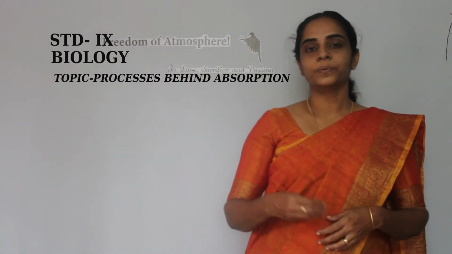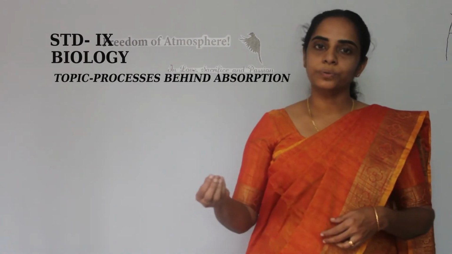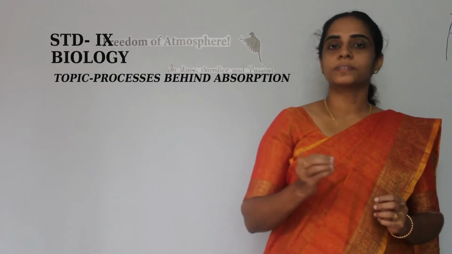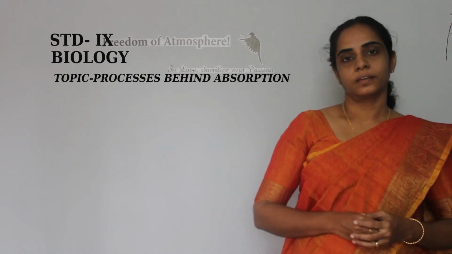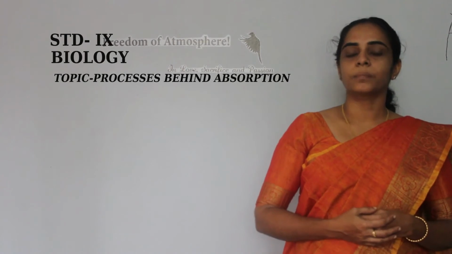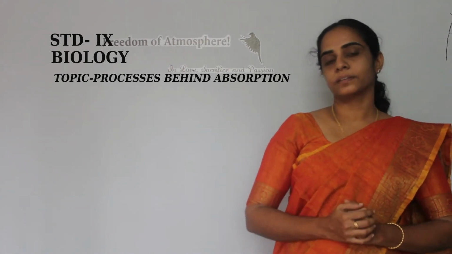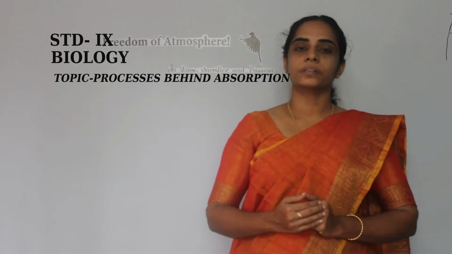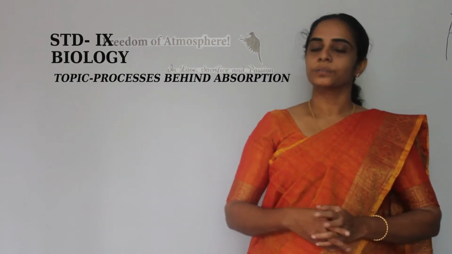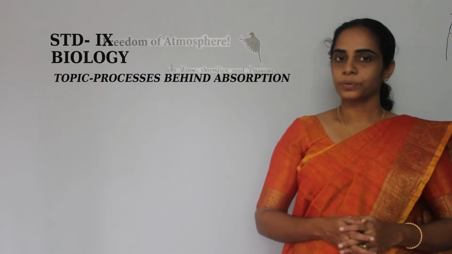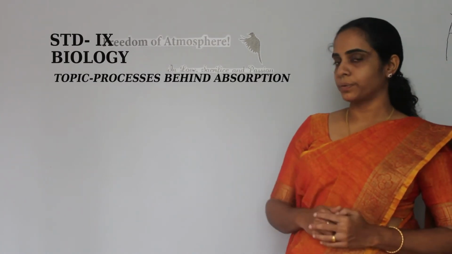How are the nutrients from the small intestine absorbed into blood and lymph? Yes, there are processes behind this. We are discussing the different processes that help in the absorption of nutrients from the small intestine to blood or lymph. Now observe this video.